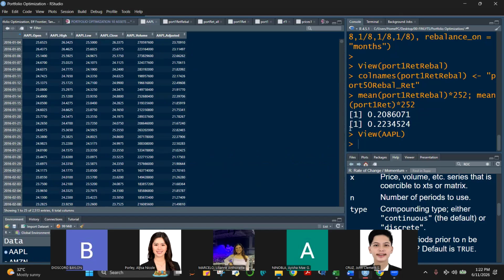And then we merge them into one. Once we have these prices, we compute the log returns. That's the time we can make use of that data for our portfolio analysis.